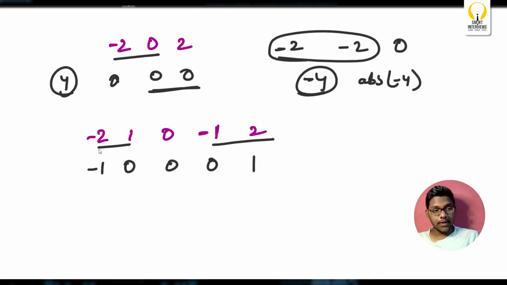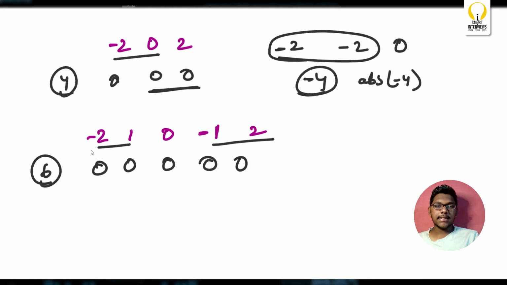Till now, 2 operations done. Again, third operation, 1, 0. Next, fourth operation, 0, -1. Next, fifth operation, maybe these two again, 0, -1. Next, sixth operation, combining these two, you'll get 0, 0. So we got 6 as our answer.